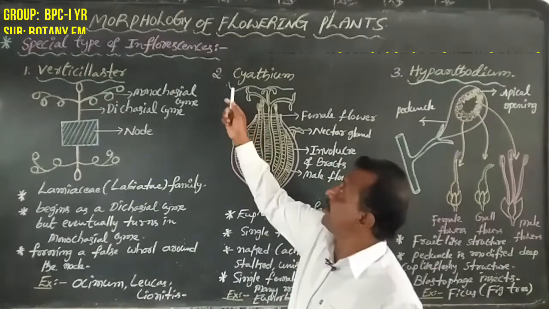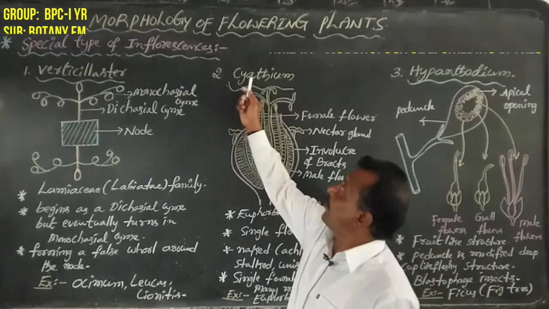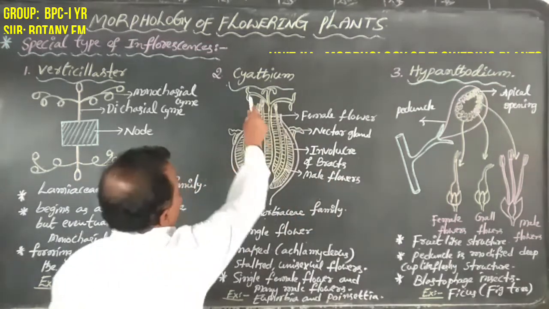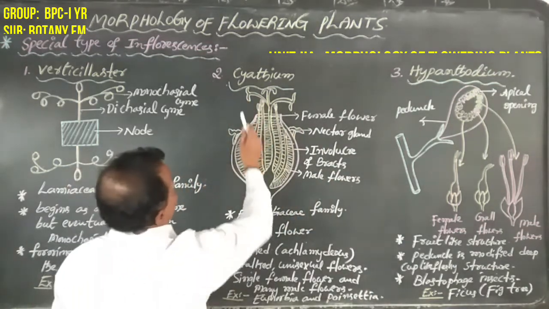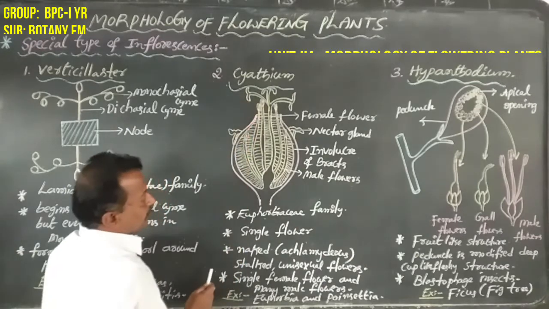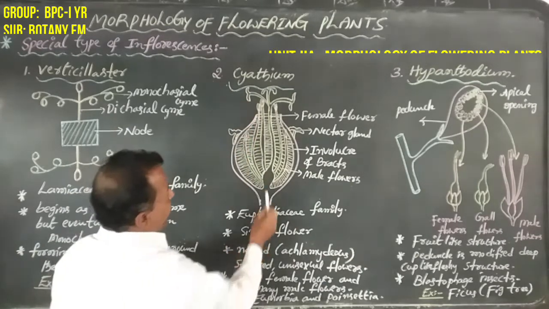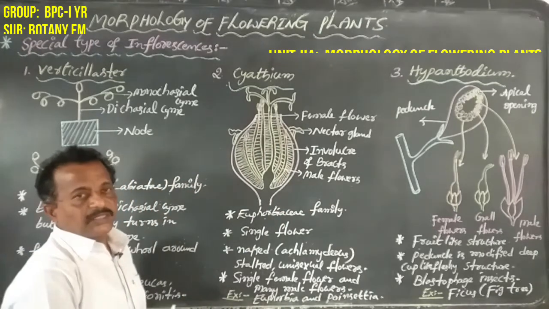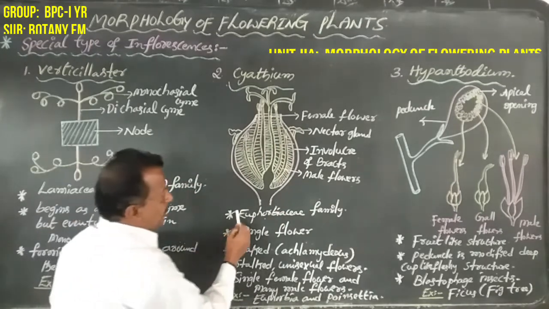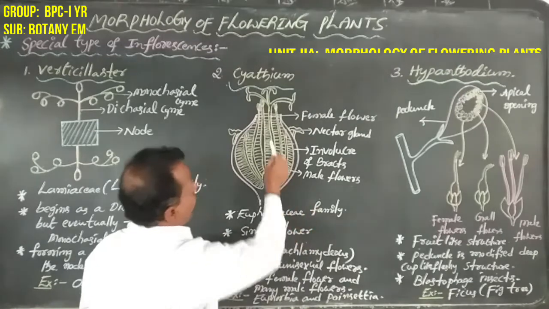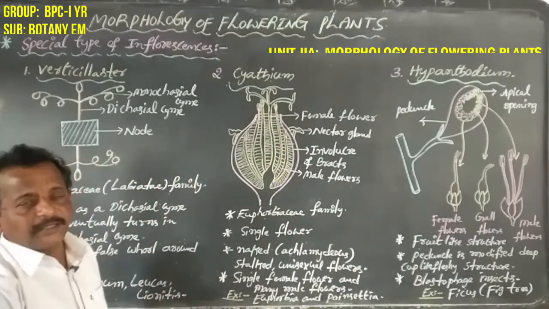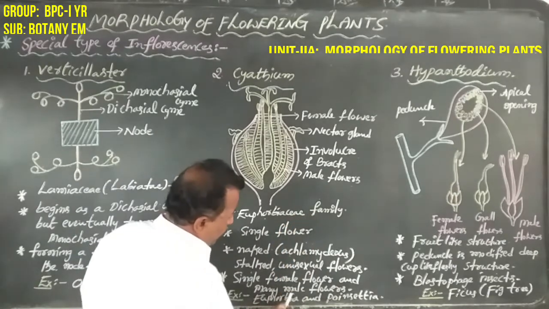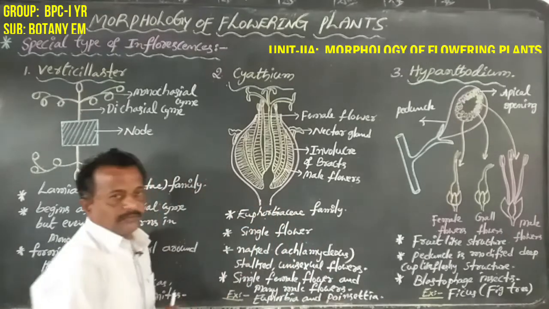Next coming to the second type of special inflorescences, that is Cyathium. Dear students, in this Cyathium, a single flower-like structure appears. This special type of inflorescence is found in Euphorbiaceae family members, such as Euphorbia and Poinsettia.